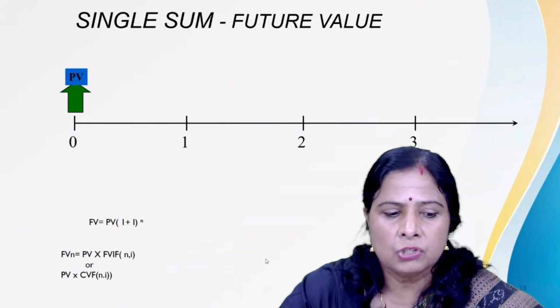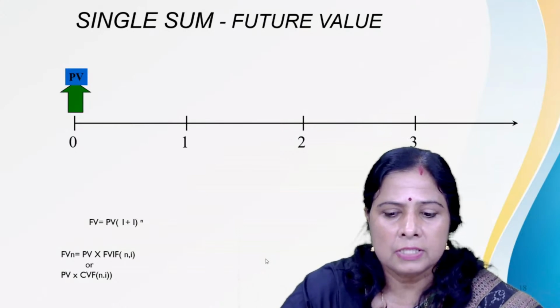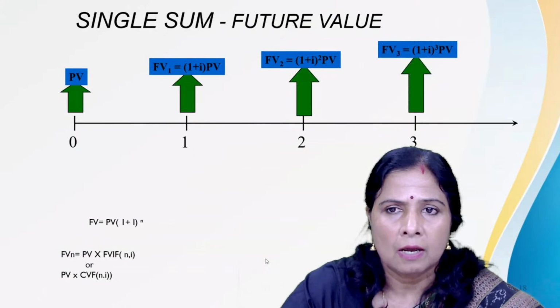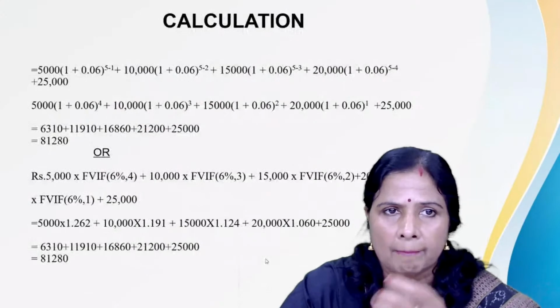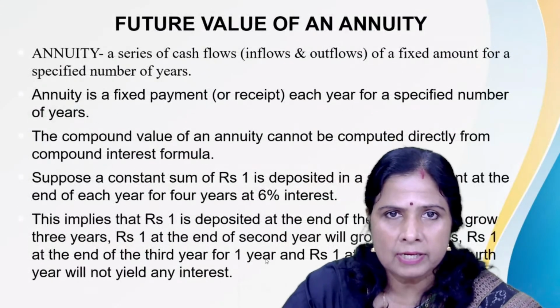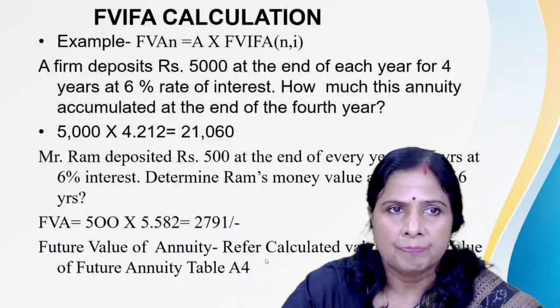These situations will be helpful for decision makers to take decisions using the discounting rate as well as the compounding rate.